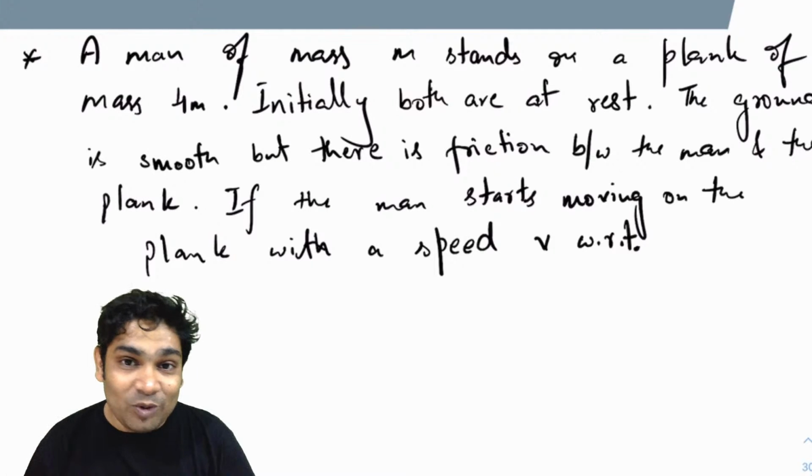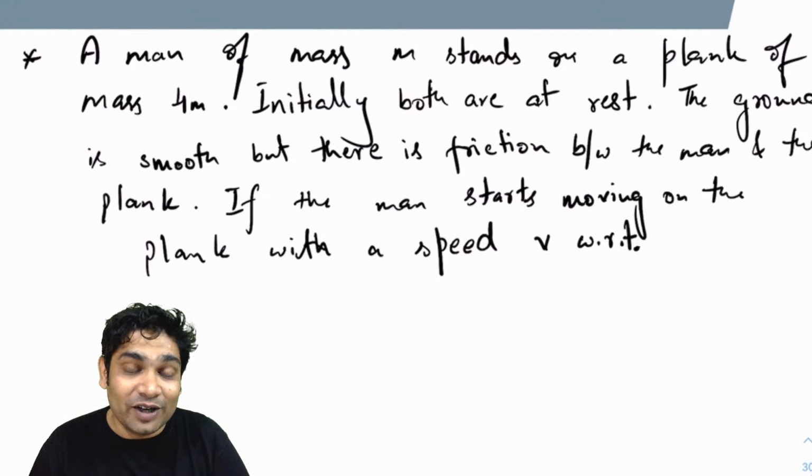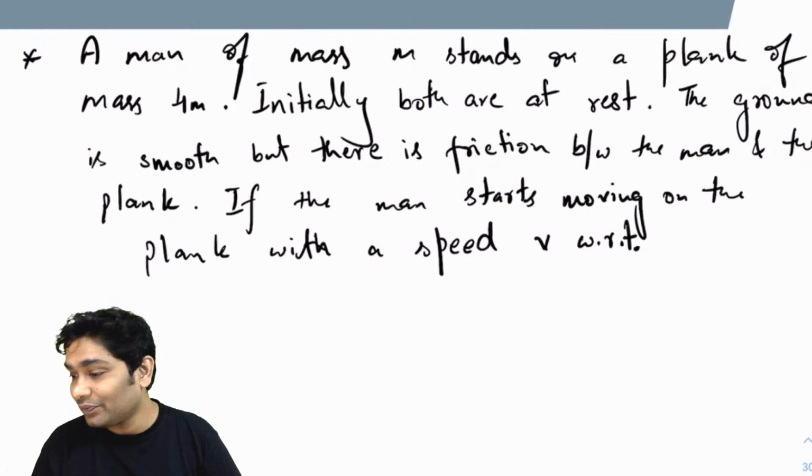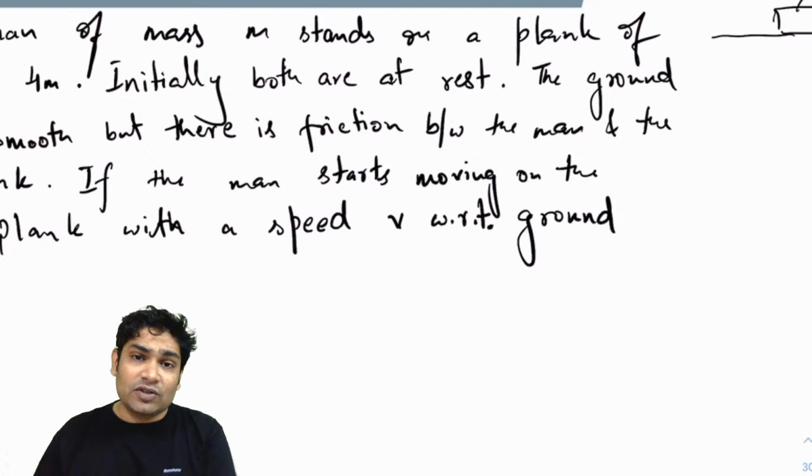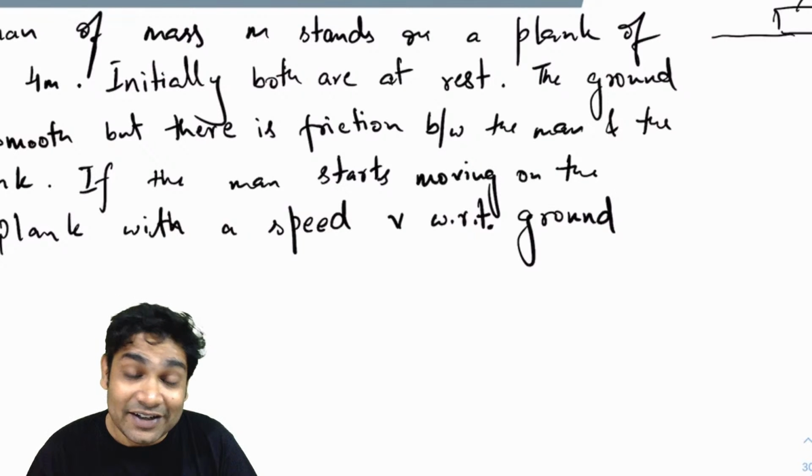Now how will the man move? Who will be doing the work on the man? Think about this. If the man starts moving, initially the man was at rest. So what was his kinetic energy? His kinetic energy was 0.